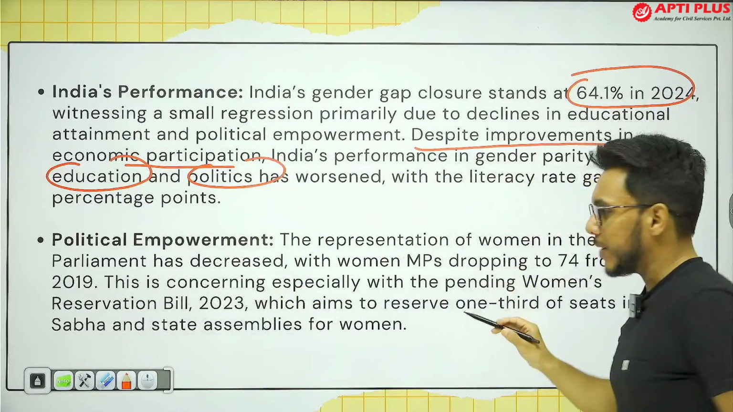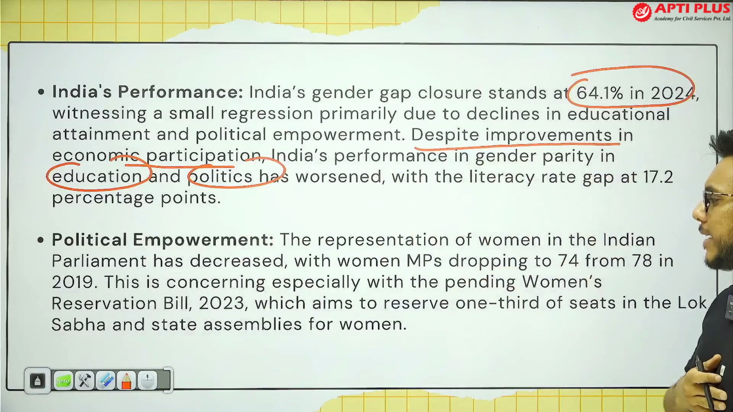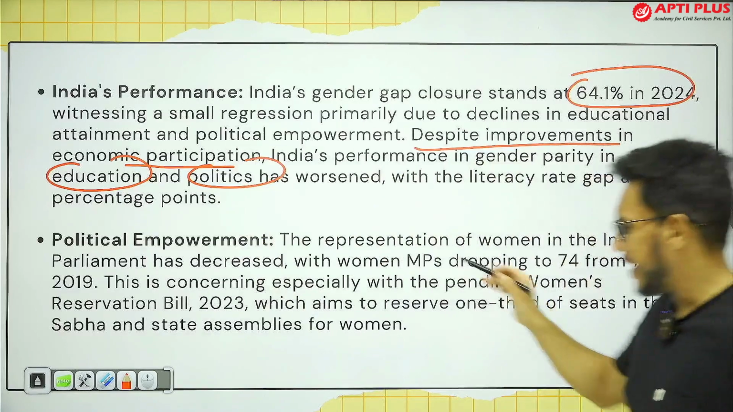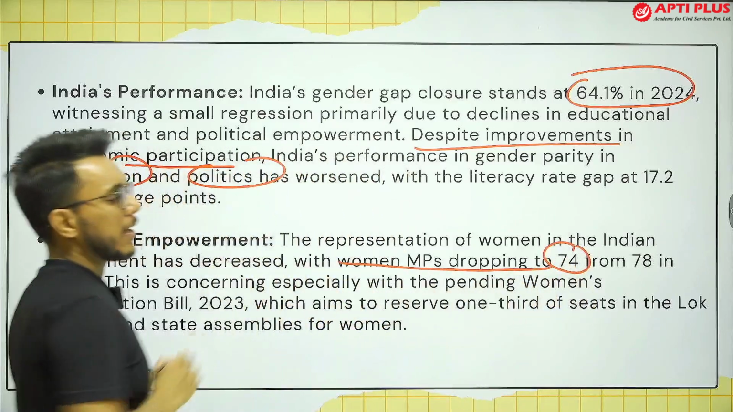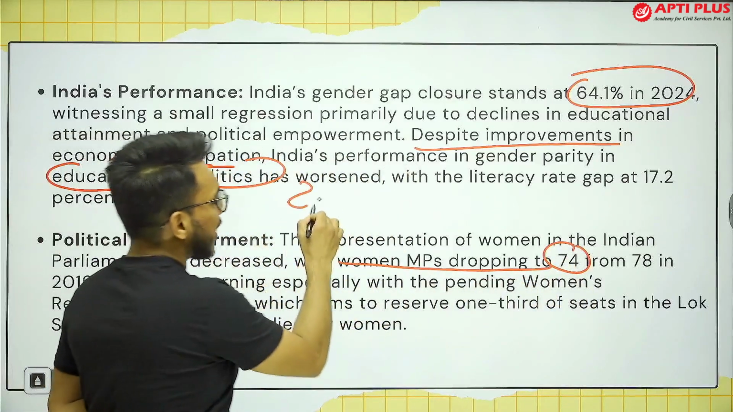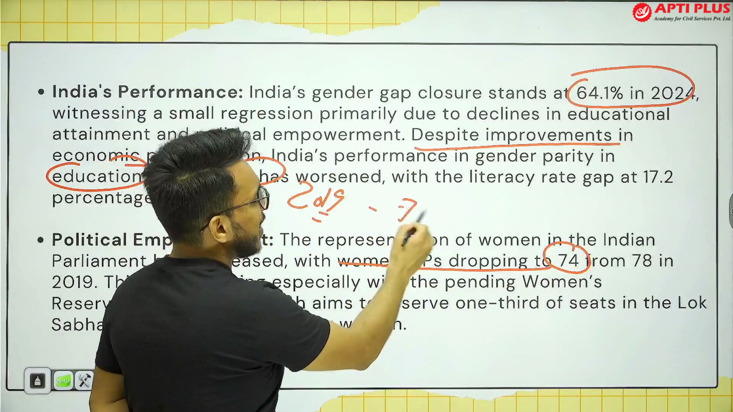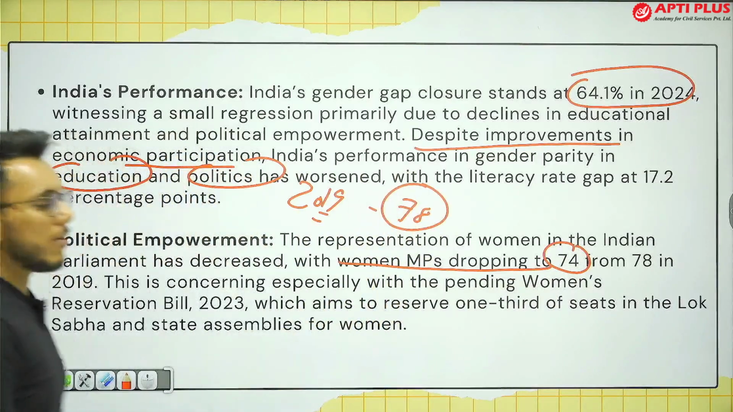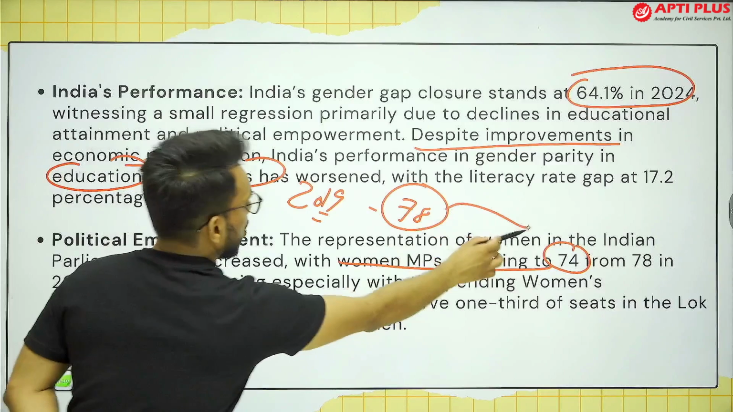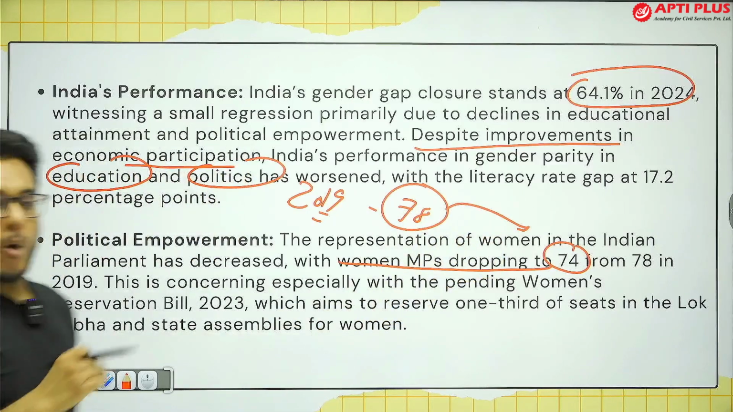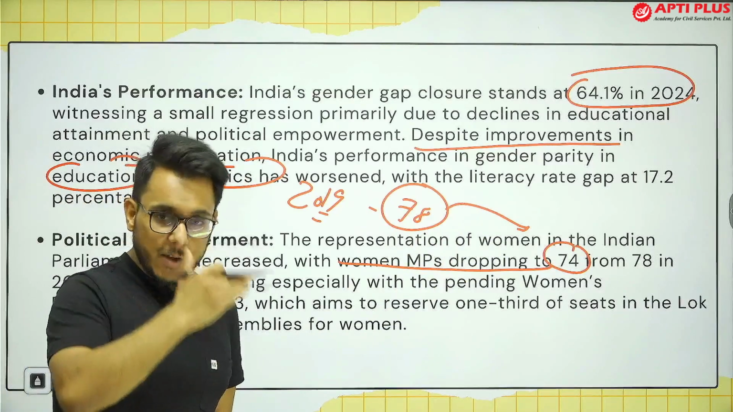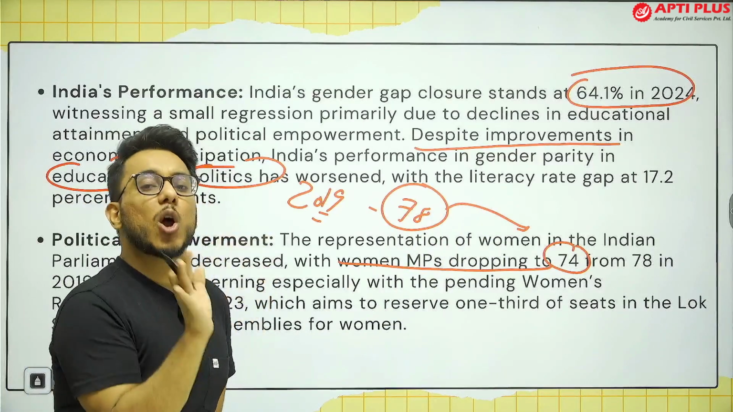For example, when we talk about the recently conducted elections, we find that 74 women MPs have got elected. In the 2019 elections, 78 women got elected, and now it has reduced to 74 women. So on the political front, we find that women empowerment is not moving forward.